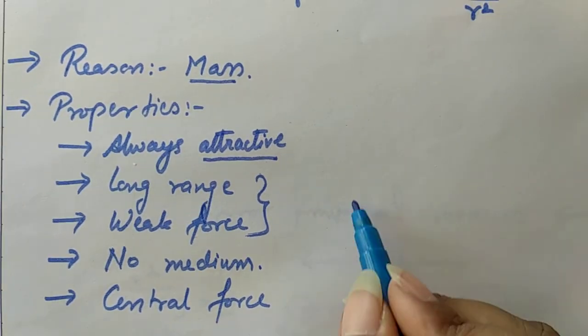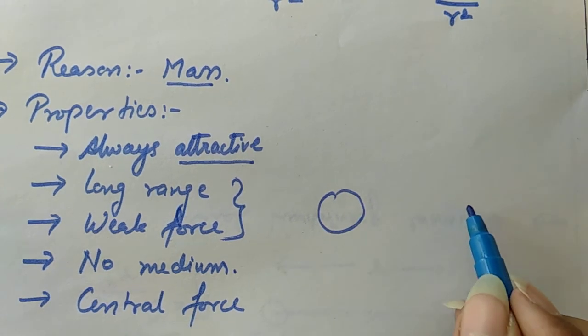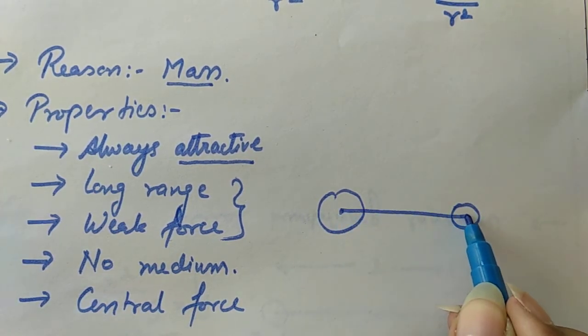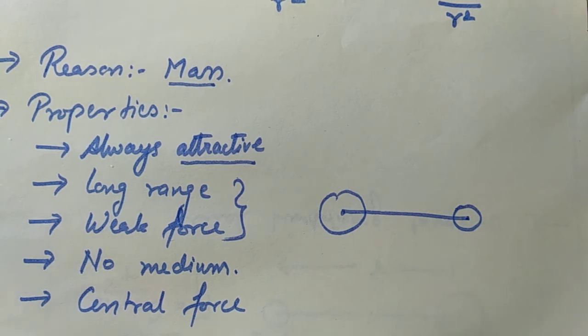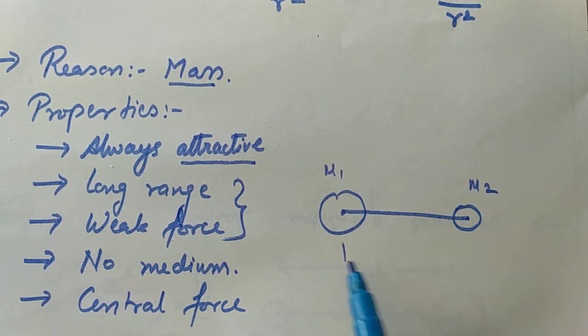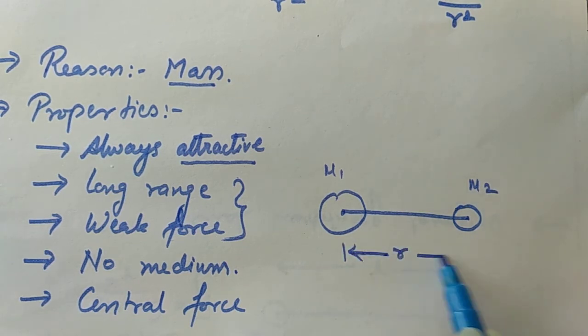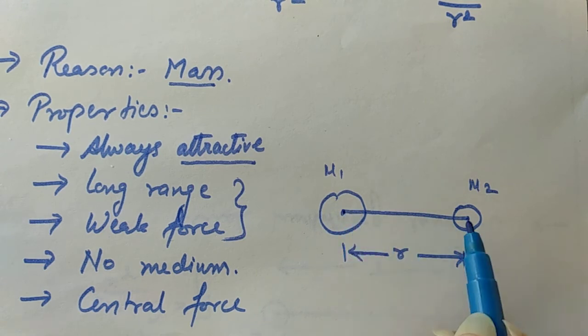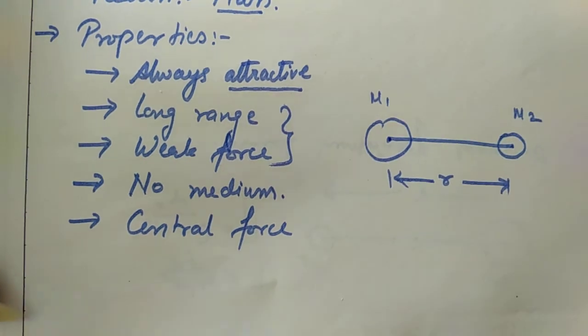See, suppose this is one body and this is another body, then the force acts from the center of one body to the center of the other body. Suppose this mass is m1, this is m2, and the distance between them is r. Then this force acts from the center of one body to the center of the other body, and that's why I can call it a central force.